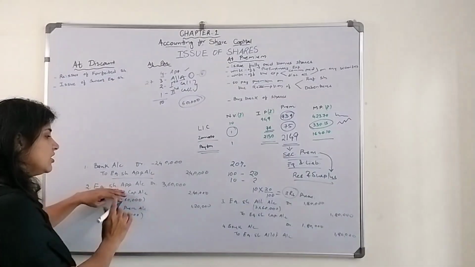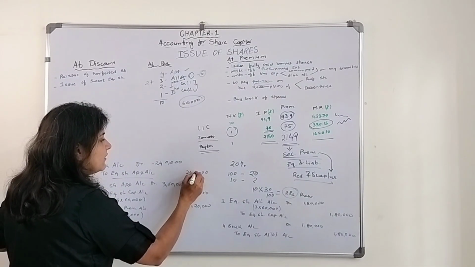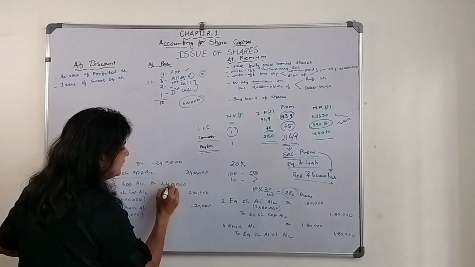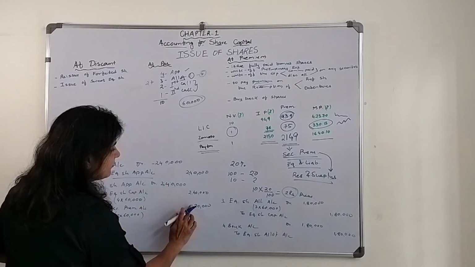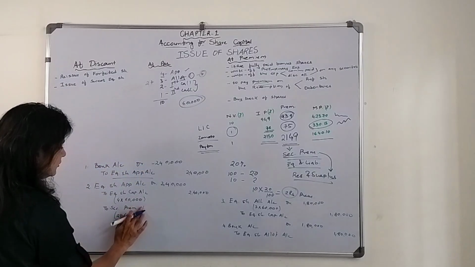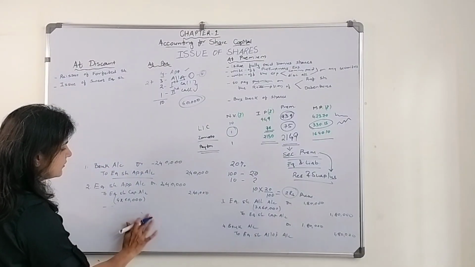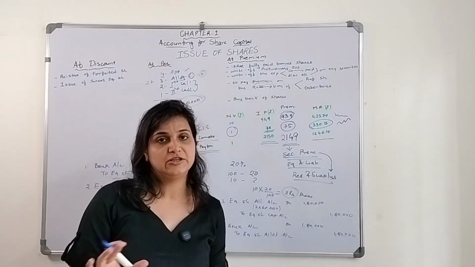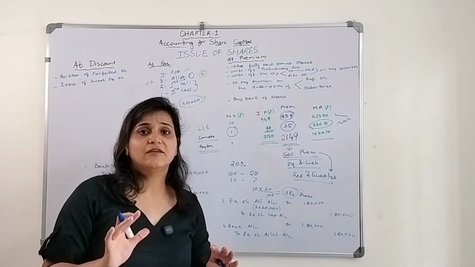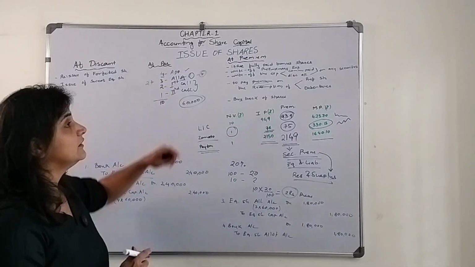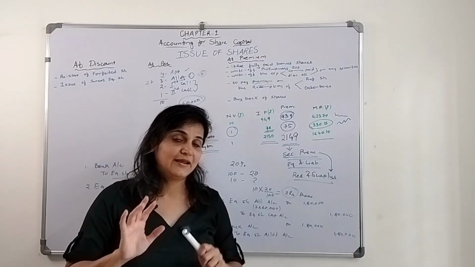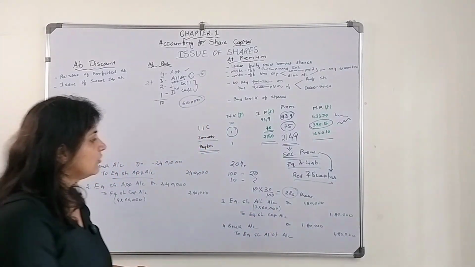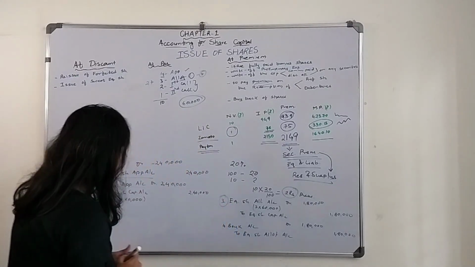Equity share application account, we need to close it. Equity share application account debit 2,40,000 to equity share capital 2,40,000. The securities premium entry will not come, because they are not asking for the premium amount at the time of application. When they are asking for the securities premium amount, 2 rupees, at the time of allotment, so instead of this entry, what will be the entry?